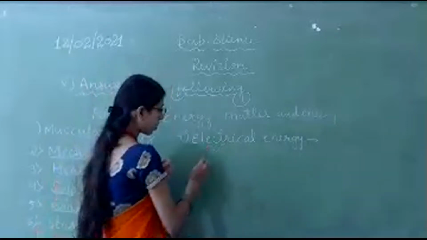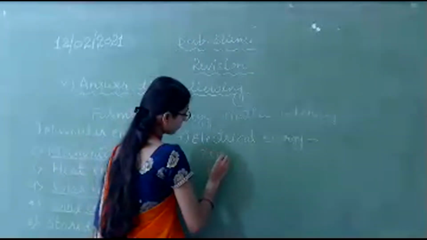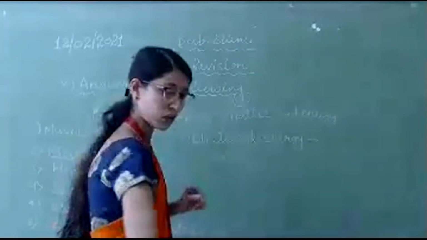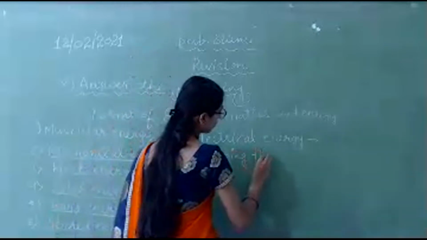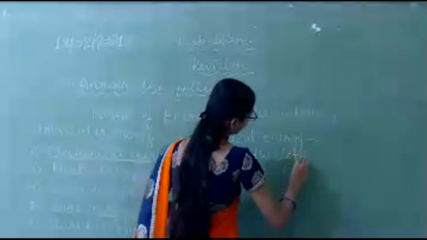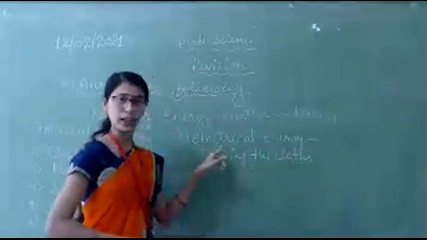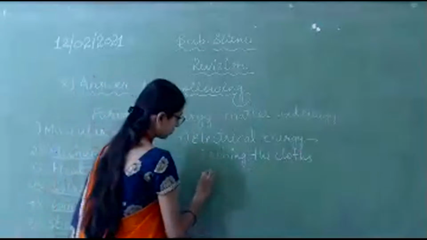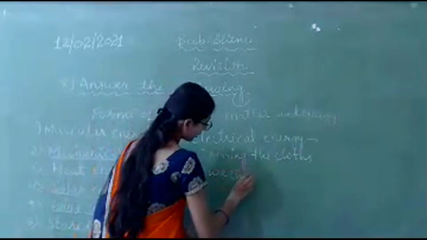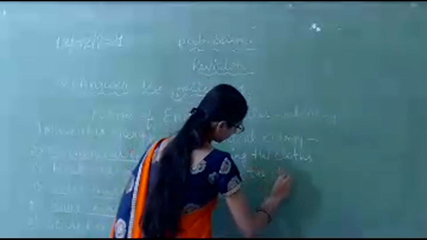We will iron the clothes. How? Due to this electricity only. Okay, and we will wash the clothes.